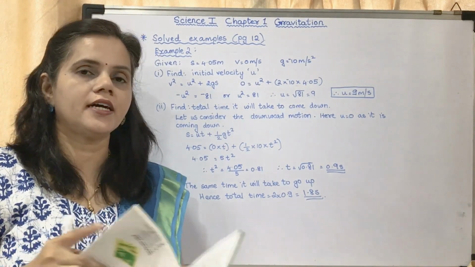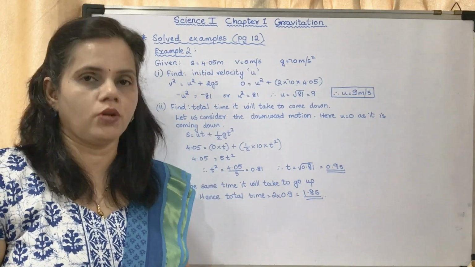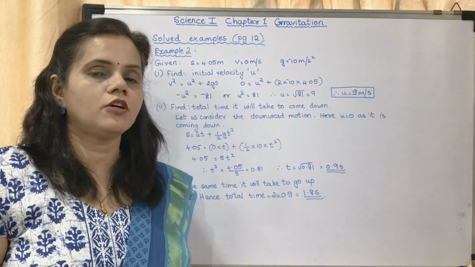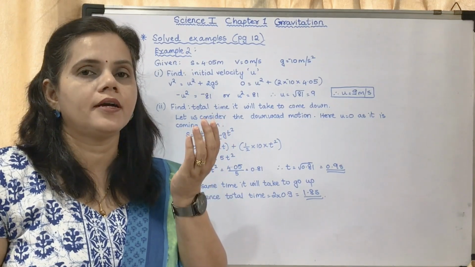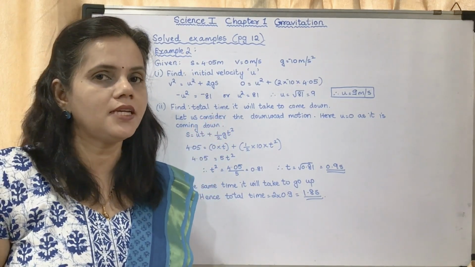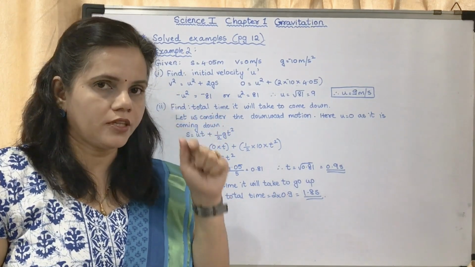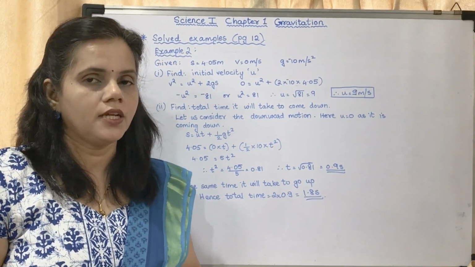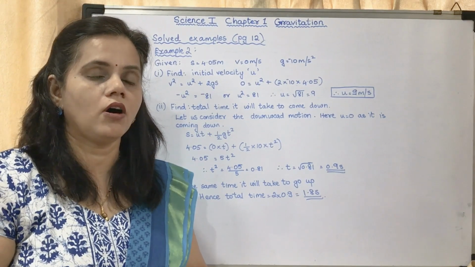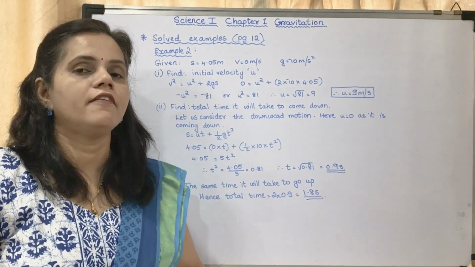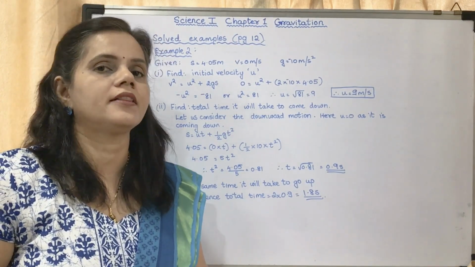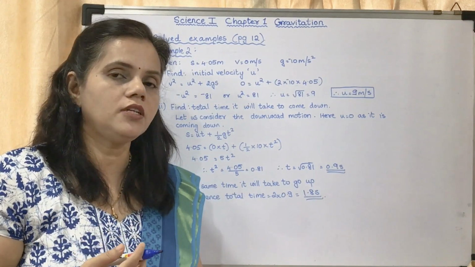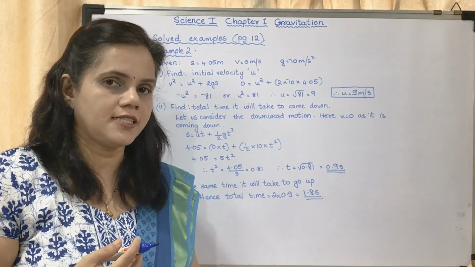Now here a tennis ball has been thrown. It is going up and it is coming down. Whenever an object is thrown up, its final velocity will be 0. Whenever an object comes down, its initial velocity will be 0. This you have to always remember. When an object is going up, the final velocity is 0. When an object is coming down, the initial velocity is 0.